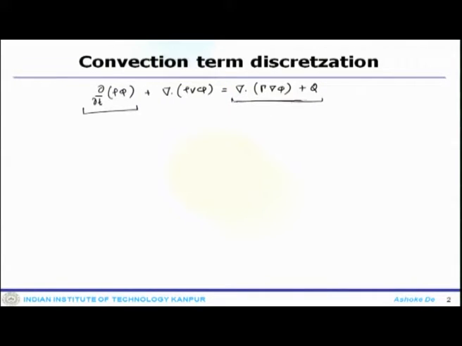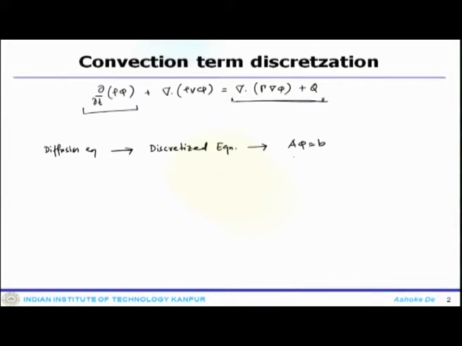We just looked at the diffusion equation, which led to a discretized equation, and from there you got a linear system.